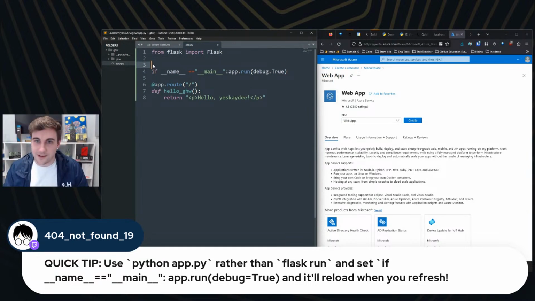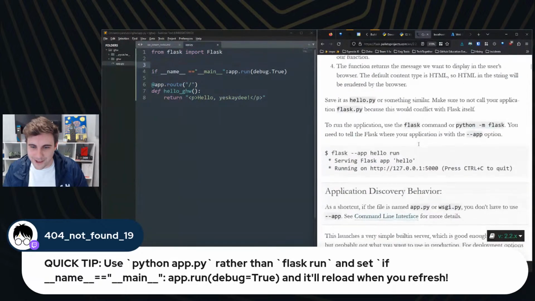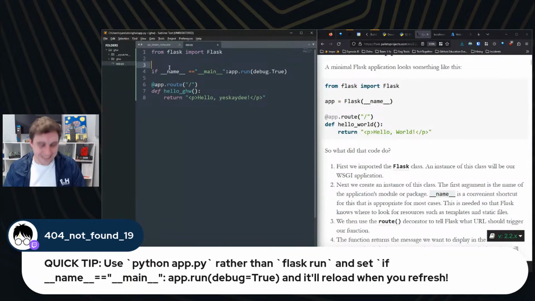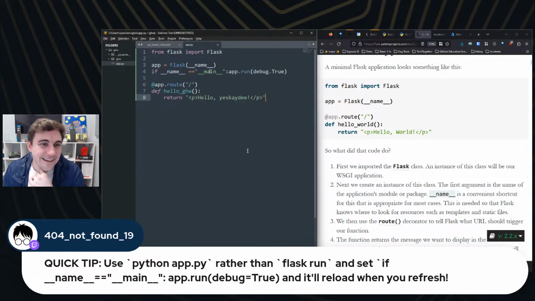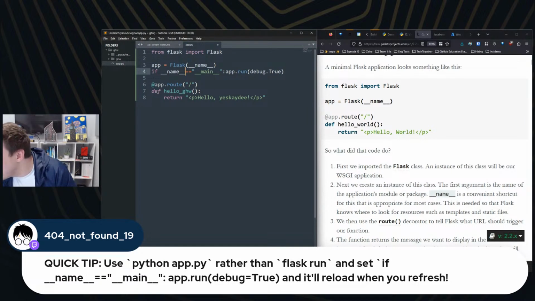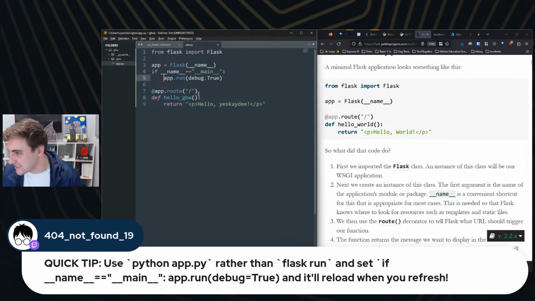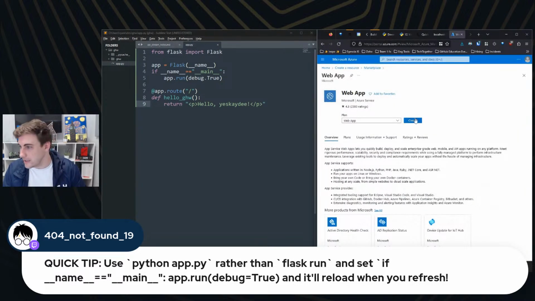Bam, and then I have the memory of, I don't know what an animal with a really bad memory is, but I have it. So app equals Flask name. That's why I try to write all my stuff down. Okay, I think we should be good, right? I think we got it. Oh, and I'm an idiot. I'm just copying mindlessly here without thinking. Yeah, thank you. Great. All right, let me get back on track here with Azure.